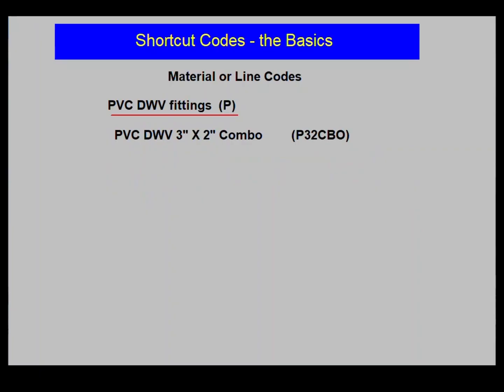PVC DWV fittings, P. A PVC DWV 3x2 combo is a P32CBO. PVC DWV pipe, PD. A foot of 3-inch PVC DWV pipe is PD3P.